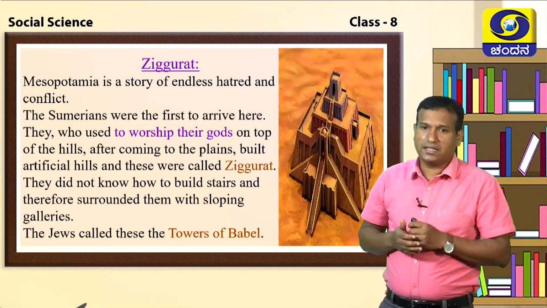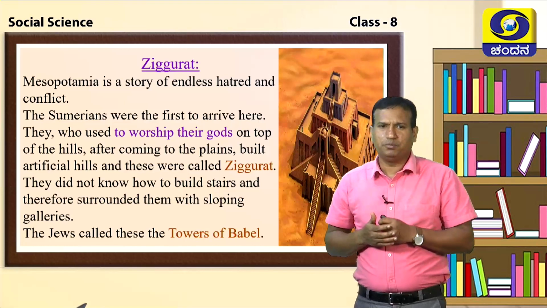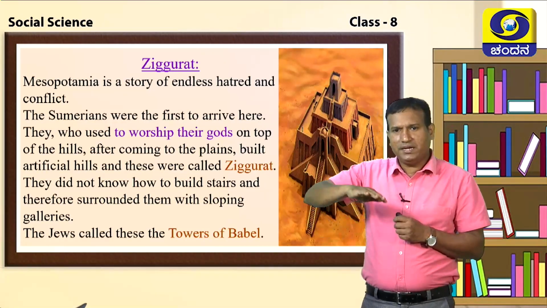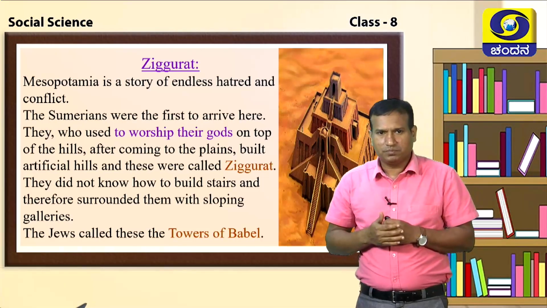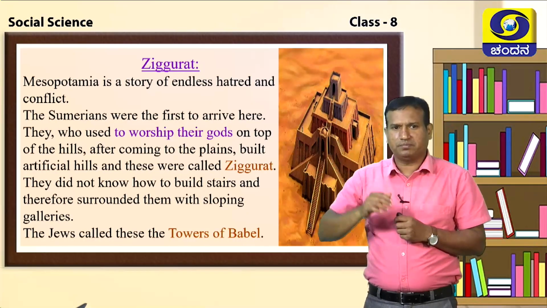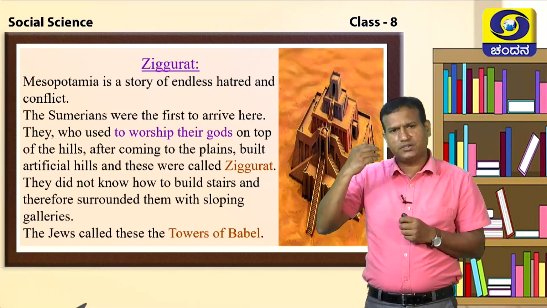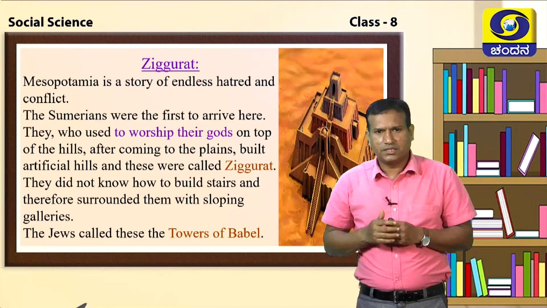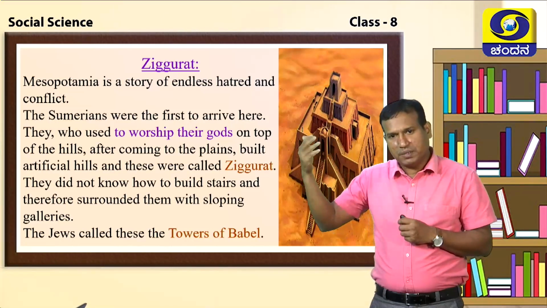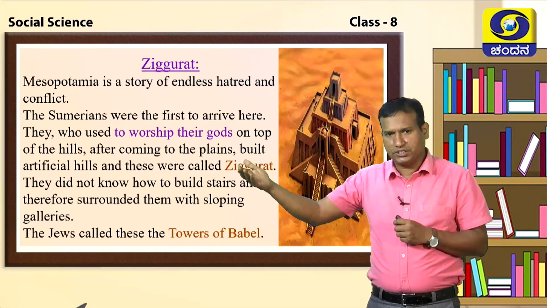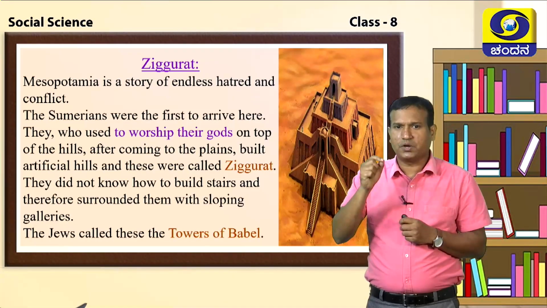Now we are going to discuss another structure we call the ziggurat. Who do we call these Mesopotamians? They lived in the hill stations and they were a tribal people, and they continued the war for a long time. That is why I told you, endless hatred and conflicts continued for a long time. The Sumerians, who were the first, gave up the tribal area or the hill stations, and they came down. And they used to worship the gods.